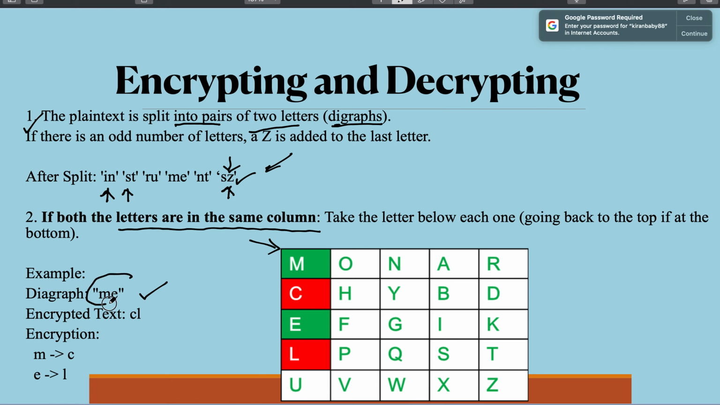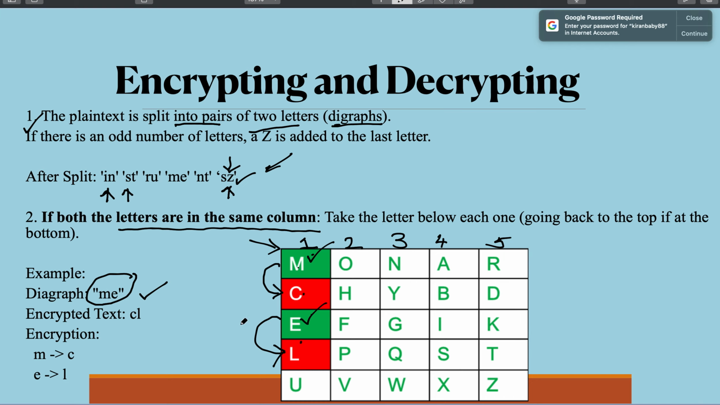If the digraph letters both are lying in the same column, see for example the digraph ME. M is in column 1 and E is also in this column. So this is the first column, second, third, fourth and fifth. If the letters in the digraph remain in the same column, then you have to take the letter just below each one. The letter that comes below M is C and the letter that comes below E is L. So C and L will be the ciphertext for the plain text letters M and E.